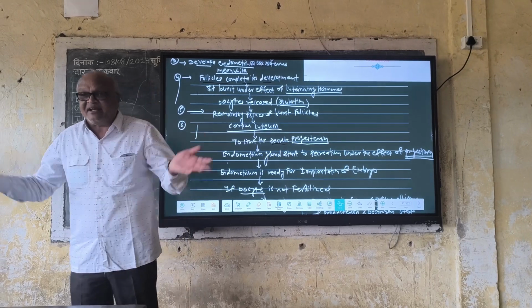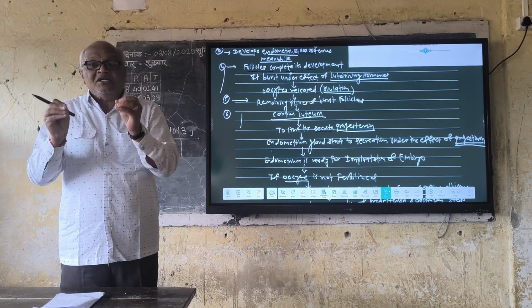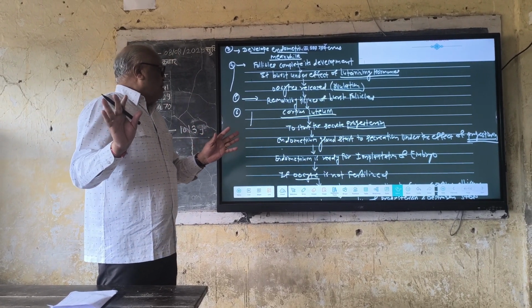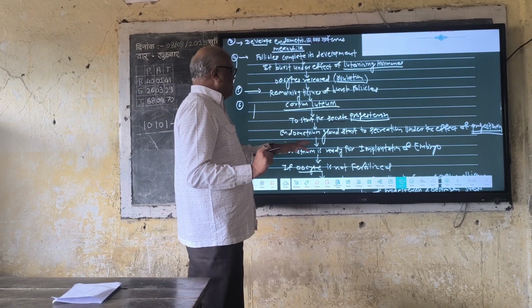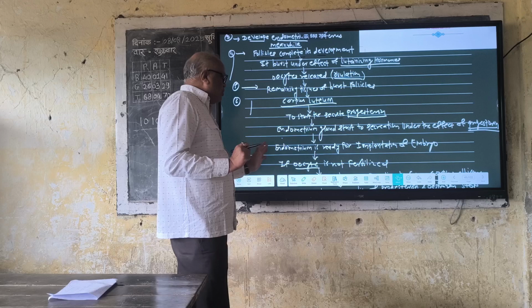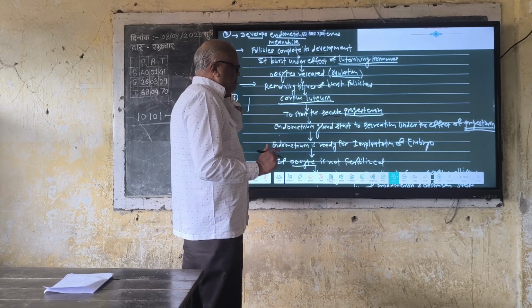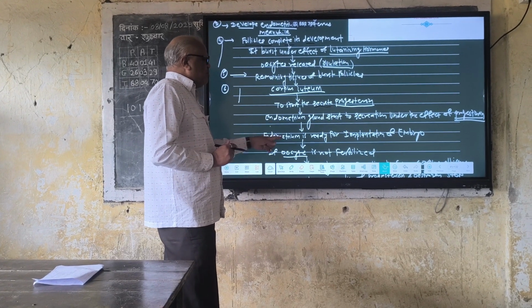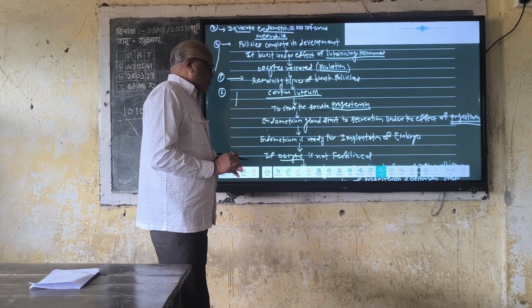To prepare the endometrium in the uterus for the implantation of the embryo. Is it clear? The endocrine glands in the endometrium start secretion under the influence of progesterone, and the endometrium is ready or prepared for the implantation of the embryo.